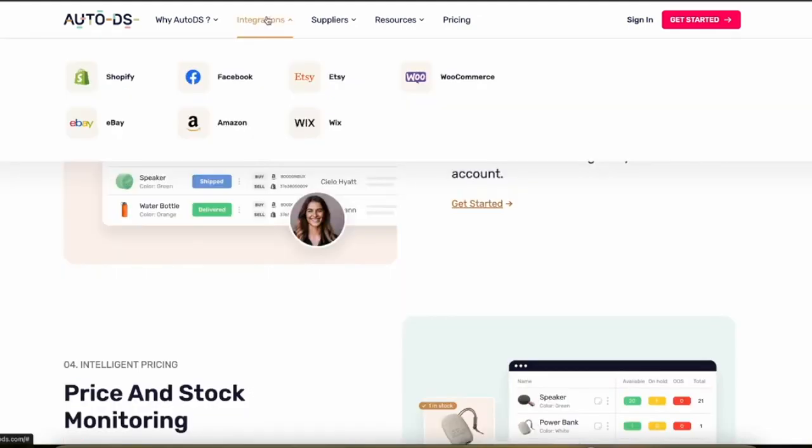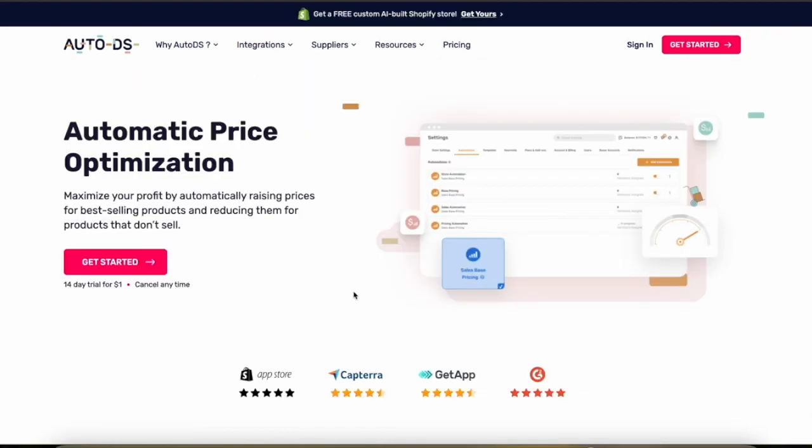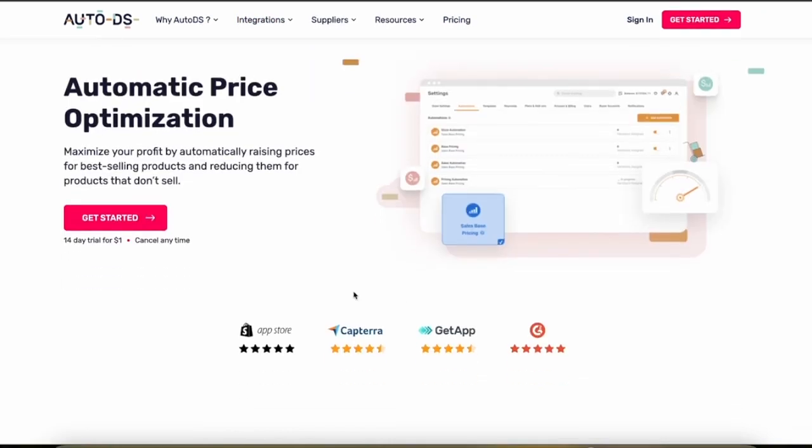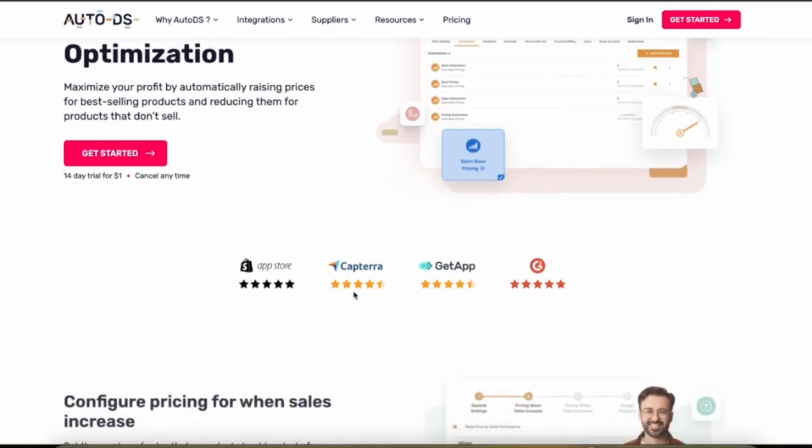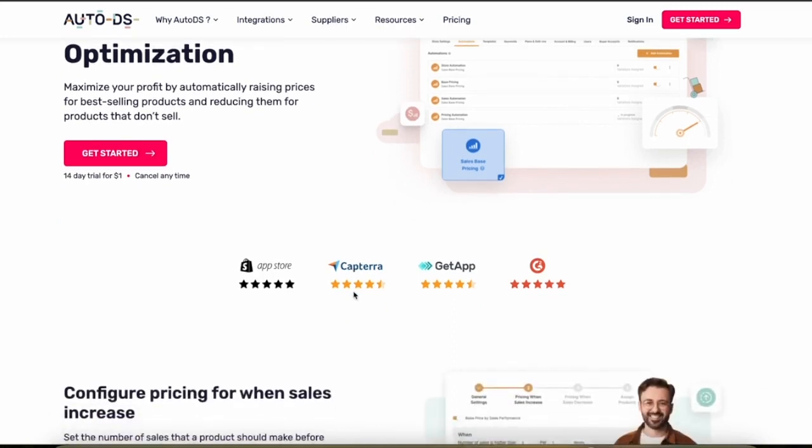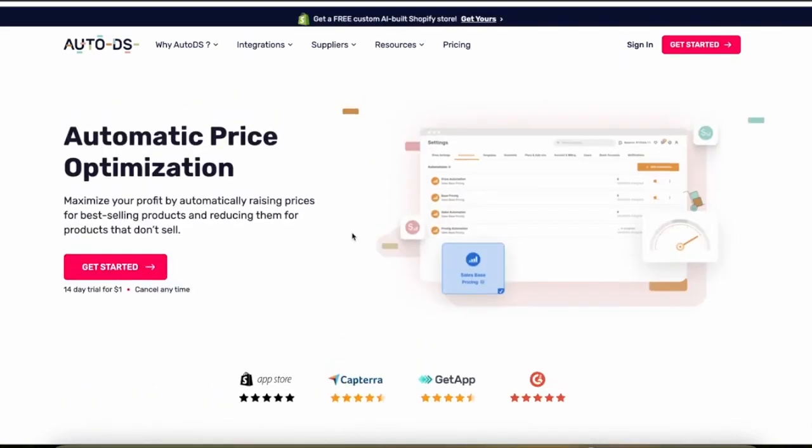So as you can see, AutoDS allows you to integrate with the most popular platforms for dropshipping like Shopify, eBay, Amazon, Facebook, Etsy, Wix, and WooCommerce. And that makes it really versatile for people that are trying to sell across these popular channels. Now, AutoDS excels in providing comprehensive automation capabilities like automatic price and stock adjustments, order processing, and auto uploading tracking numbers. So this is really essential if you're trying to scale your operations effectively.